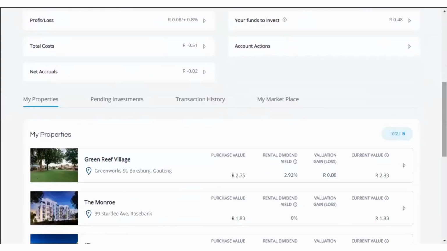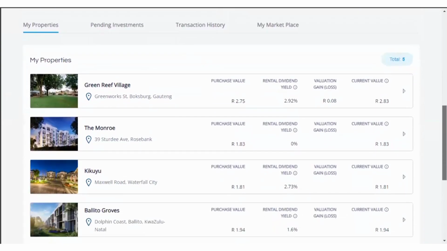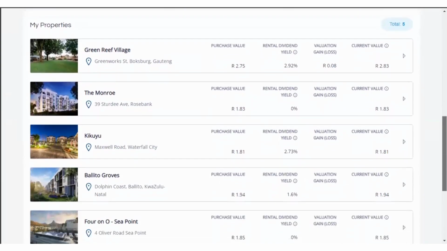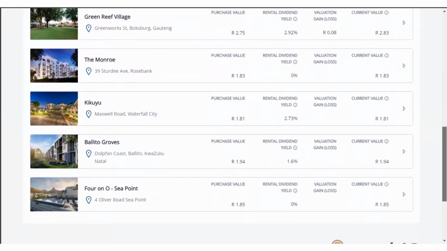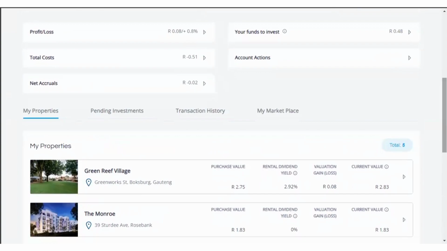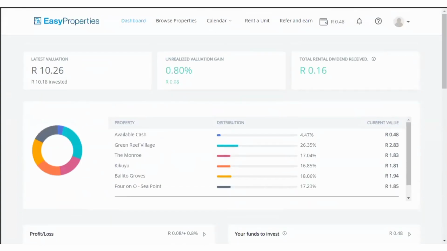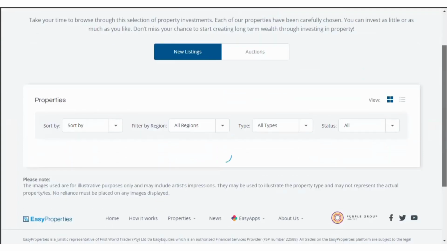And the way that works is when you buy shares of a property, you're basically buying part ownership of a particular property. And the nice thing about these properties is that you can see their addresses, you can go view them. A lot of them are really nice looking properties, and you get a lot of information about them as well in terms of how you can expect that particular property to perform financially. So you can just go on the website, see the listings that they have.